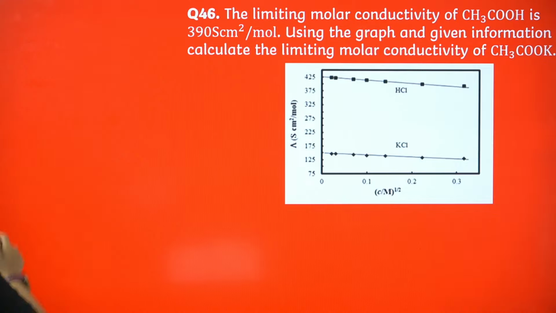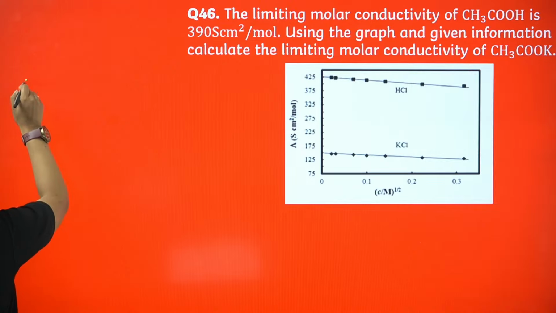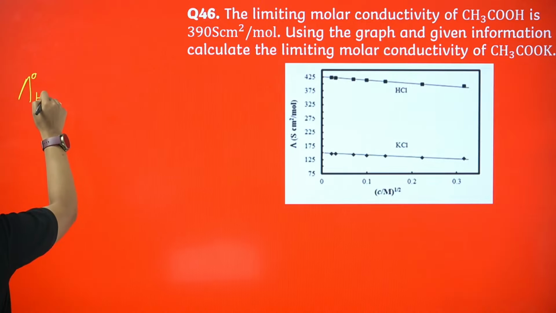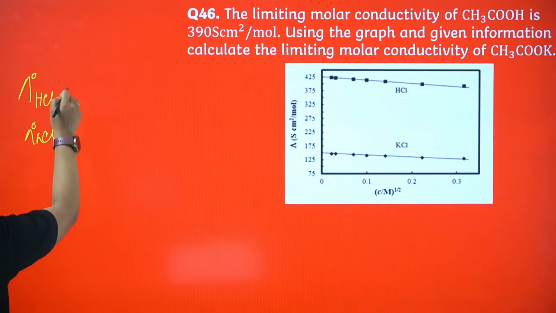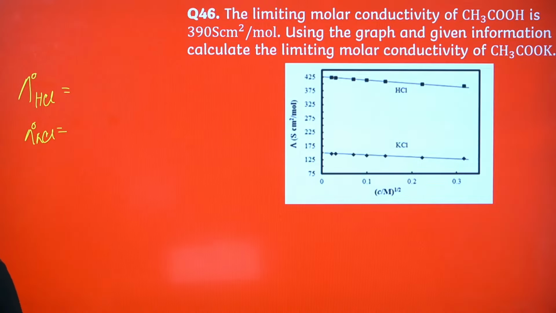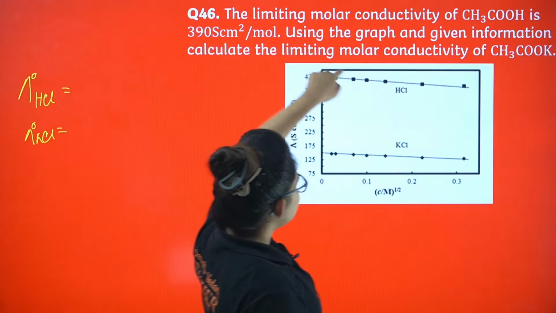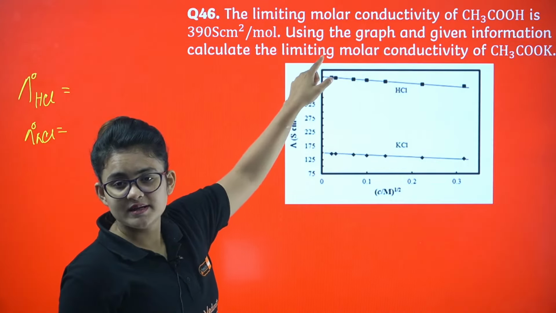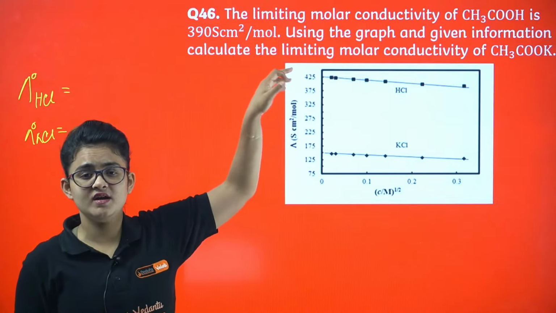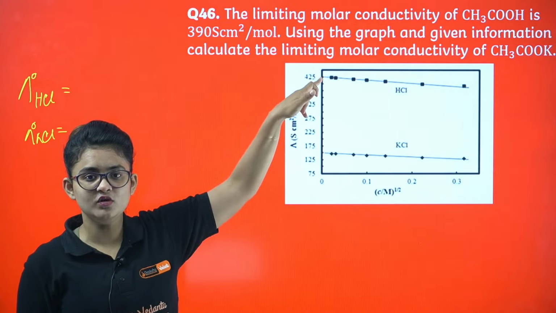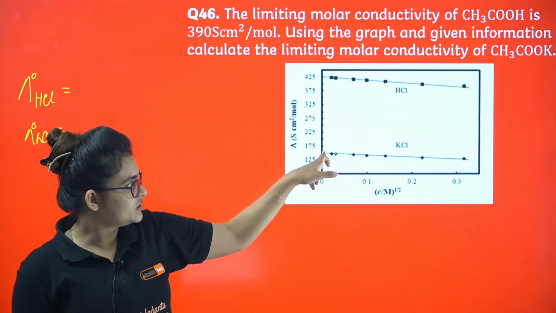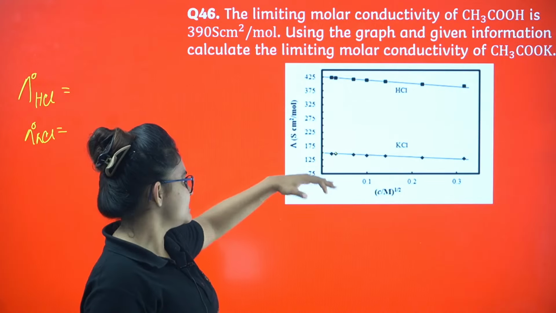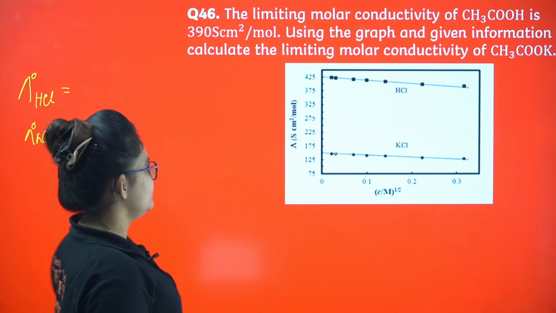Lambda 0 of HCl and lambda 0 of KCl are given, so from where should we find them? Look at this particular intercept, where the straight line touches: that intercept value is basically lambda 0. Here also the intercept value you can see is somewhere between 125 and 175.